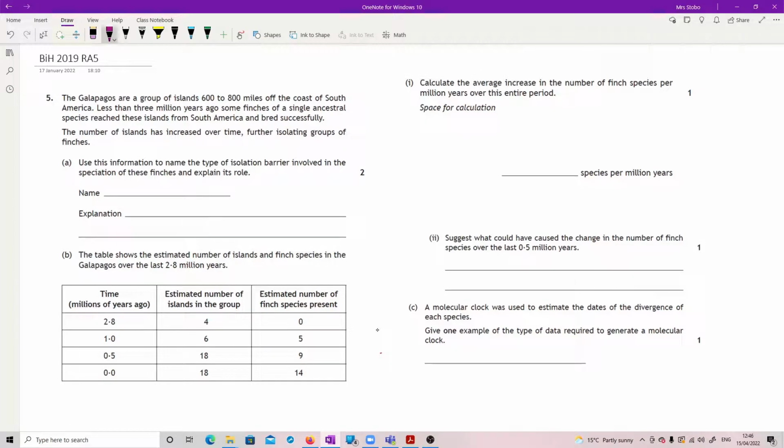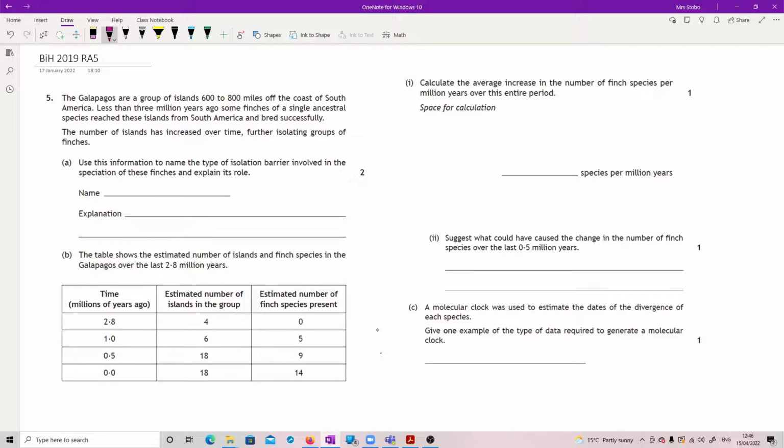Question 5. The Galapagos are a group of islands 600 to 800 miles off the coast of South America. Less than 3 million years ago, some finches of a single ancestral species reached these islands from South America and bred successfully. The number of islands has increased over time, further isolating groups of finches. Use this information to name the type of isolation barrier involved in the speciation of these finches and explain its role.